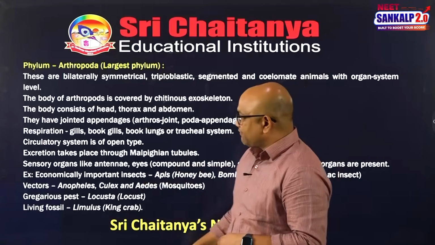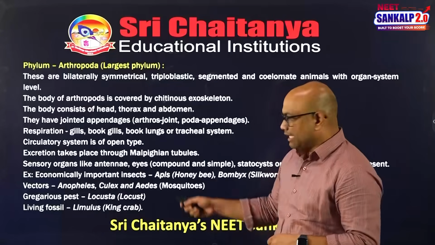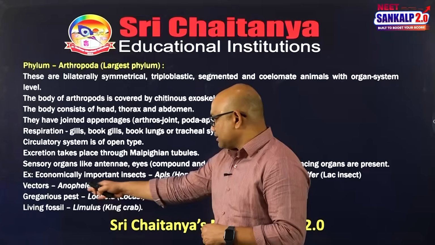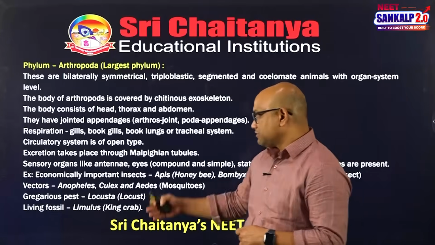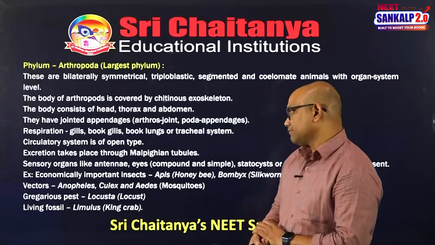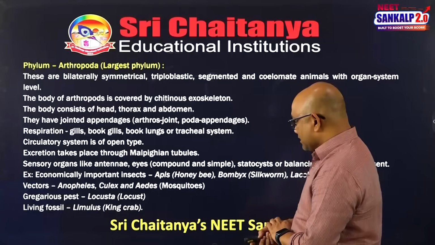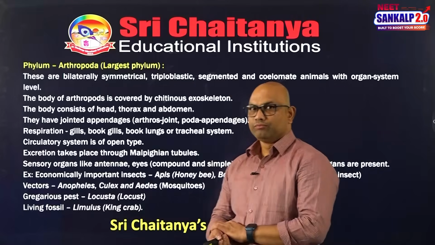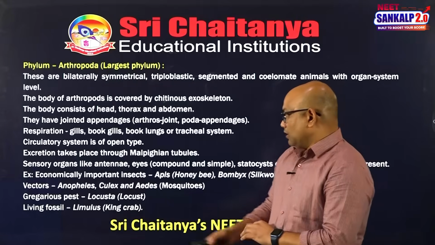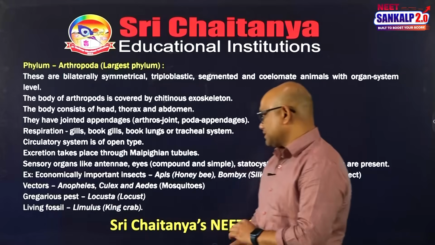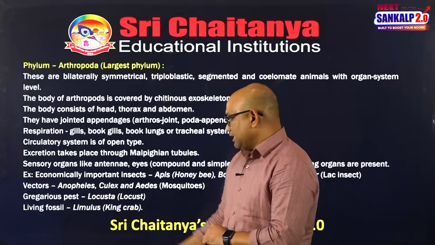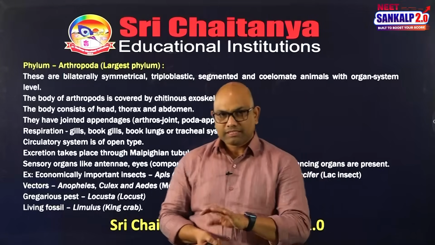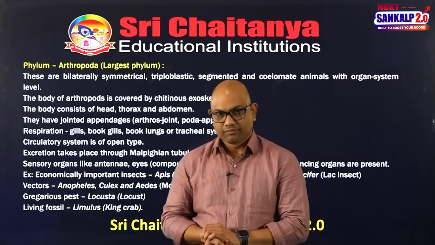The examples can be classified as economically important insects: Apis, honeybee; Bombyx, silkworm; Laccifer, lac insect. Then the vectors, which are also insects, like mosquitoes. Anopheles is a vector for the disease malaria. Culex is a vector for filariasis, and Aedes acts as a vector for viral fevers like chikungunya, dengue and yellow fever. Locusta is also an insect, said to be a gregarious pest. Common name is locust. Limulus, common name king crab, is considered a living fossil. So this is regarding the characters of Arthropoda.